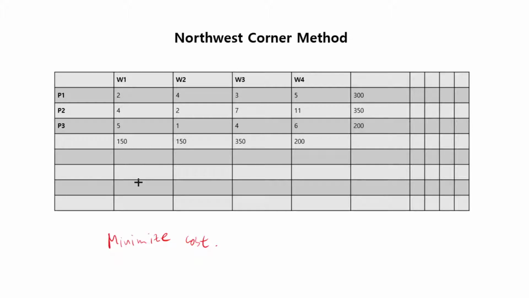Now, the northwest corner method is probably the most inefficient way to get a feasible solution. It rarely gives you the optimal solution, and the basic idea is to just find the top left corner. Northwest means top left corner, and just fill in the maximum number you can put there. So here, plant 1 has 300 available, but warehouse 1 has 150 as the capacity, so the maximum you can put here is 150. Now, because you've used 150, 300 minus 150 is 150.